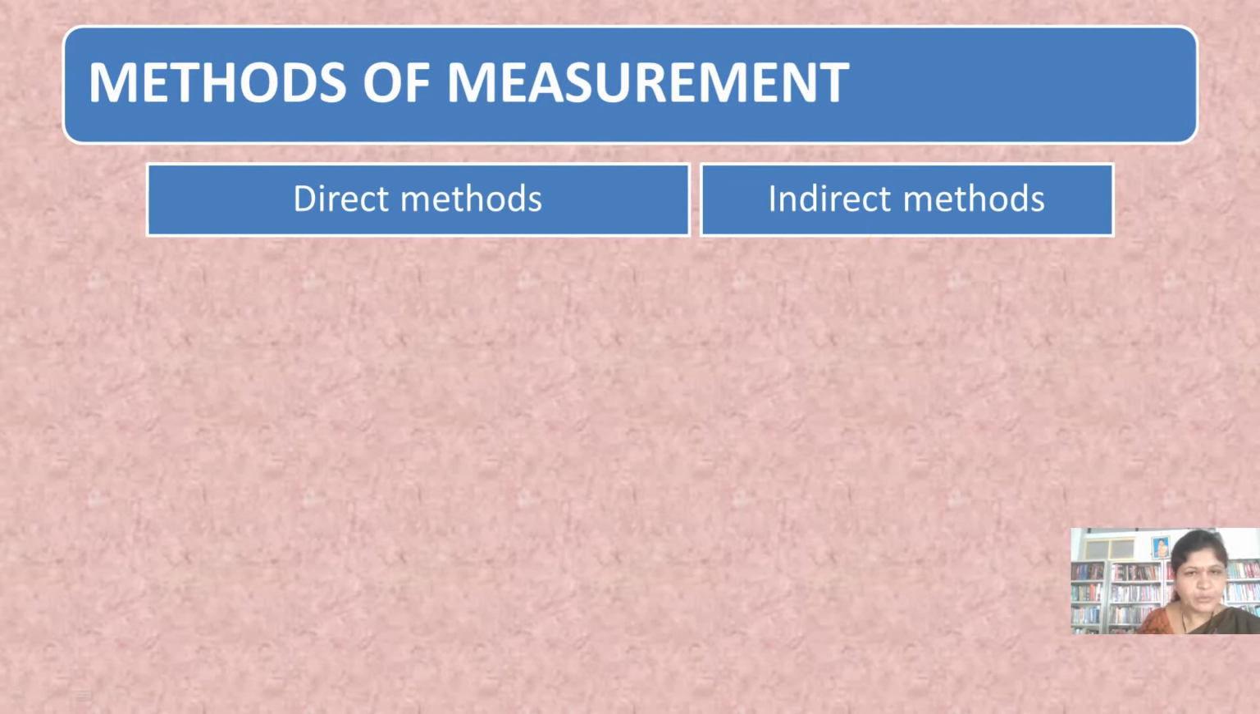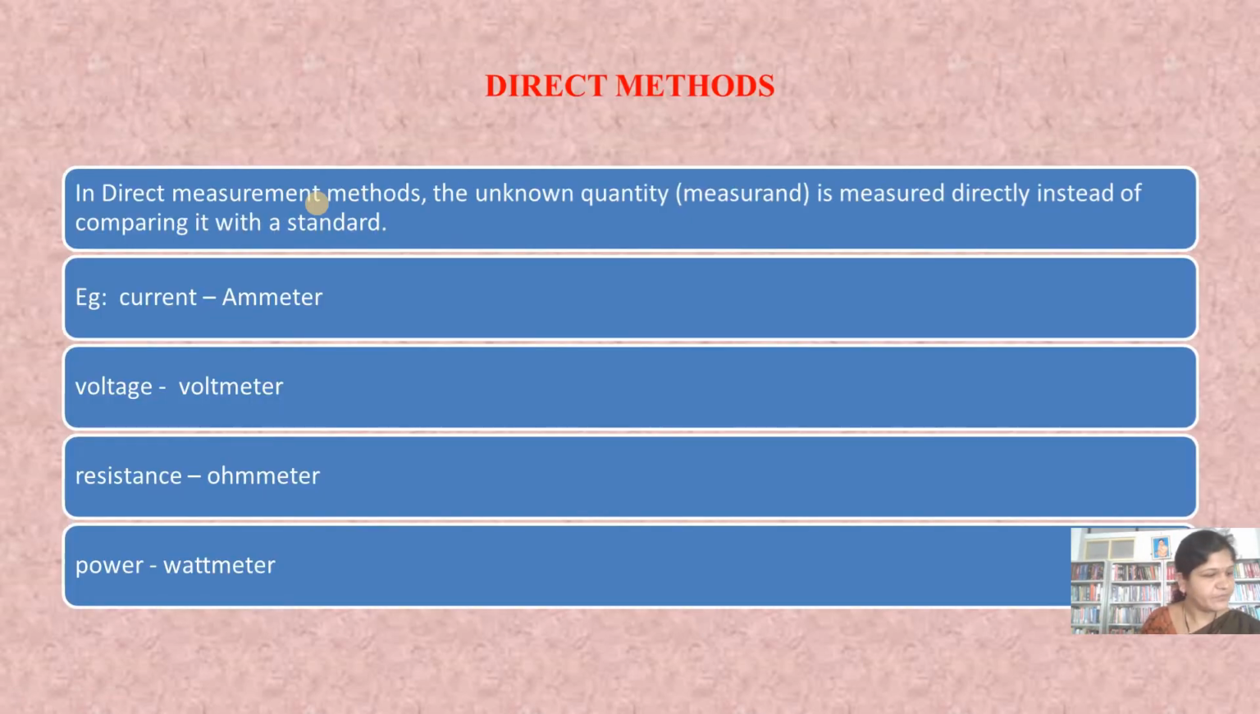First, we'll start with the direct methods. In direct methods, the unknown quantity is measured directly. Examples of direct measurement methods are measurement of current through an ammeter, measurement of voltage through a voltmeter, measurement of resistance through an ohm meter, and measurement of power through a wattmeter. Here we are directly measuring the unknown quantities by using the measuring instruments, and the instrument will give us directly the reading of the measurand.